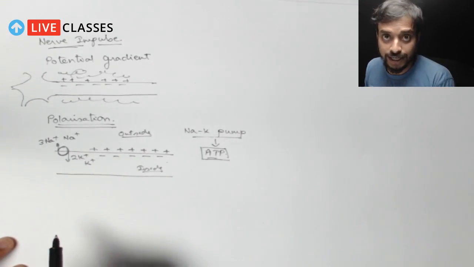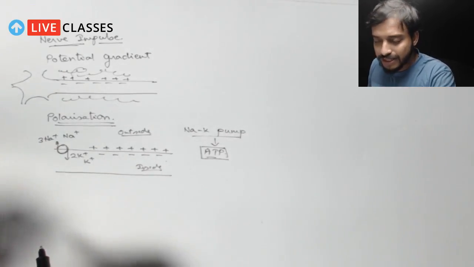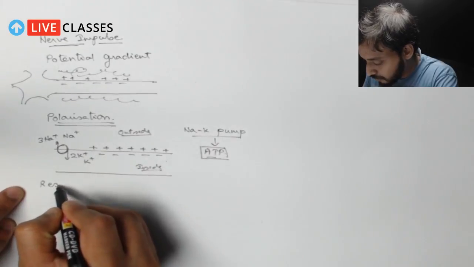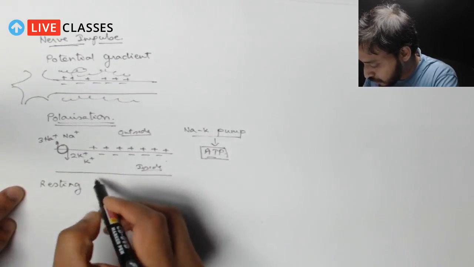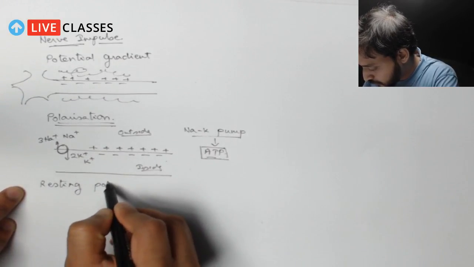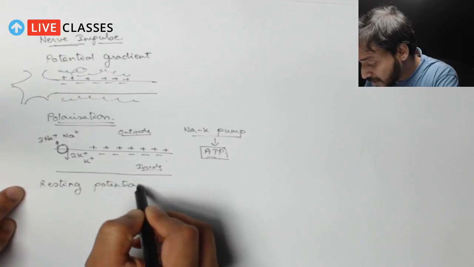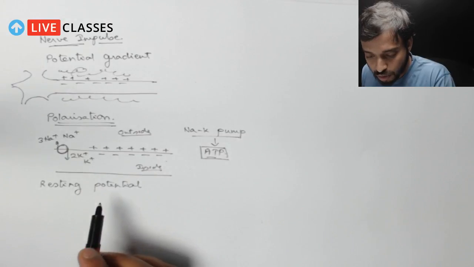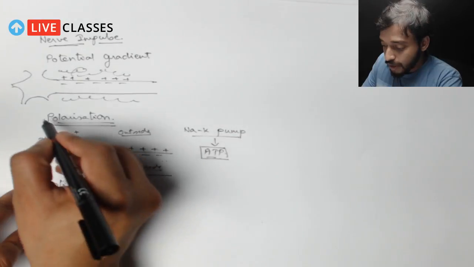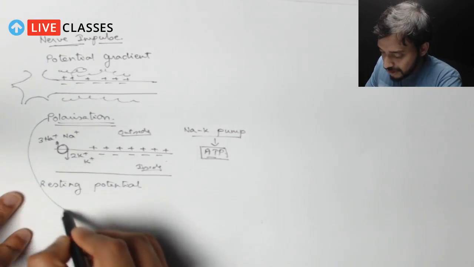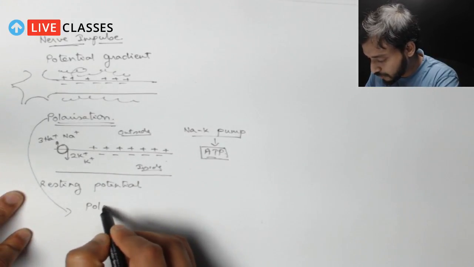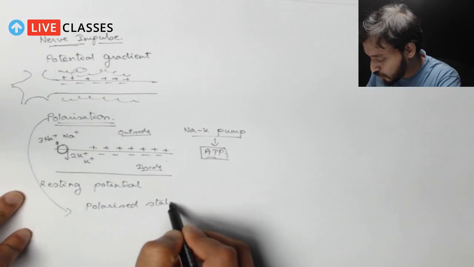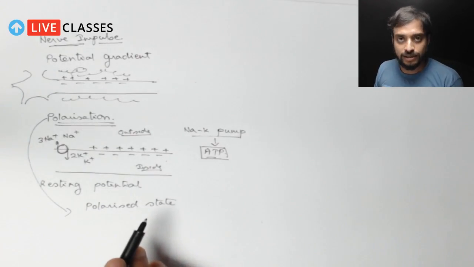So there's a gradient. This state is actually called the resting potential. This is the normal state for any type of neuron which is not conducting any impulse. So you understand? And why polarization? Because this is called the polarized state. So you understand? This is called the polarized state.